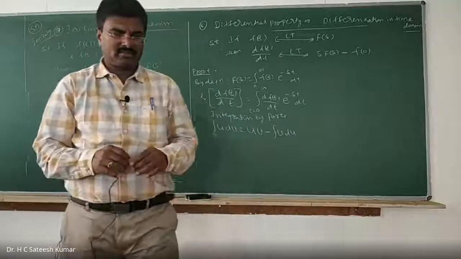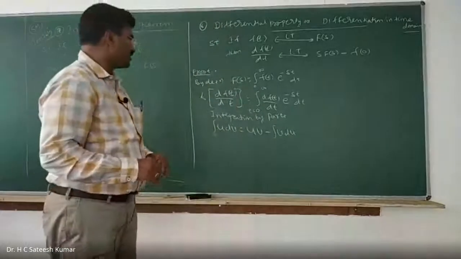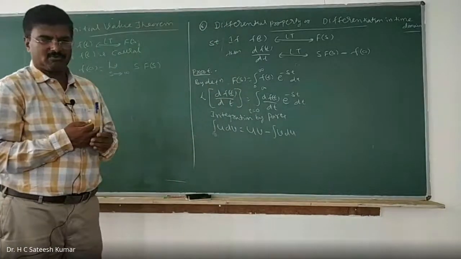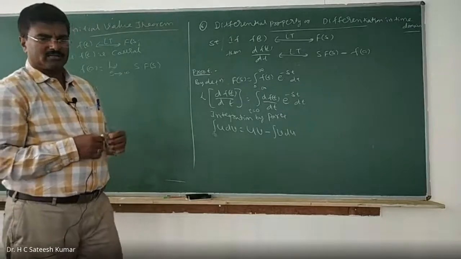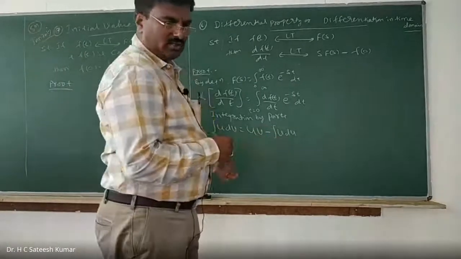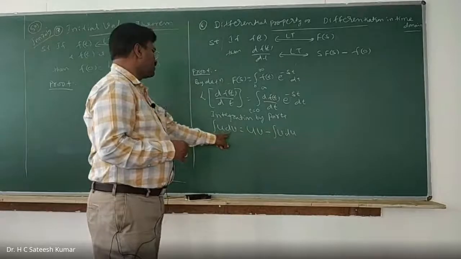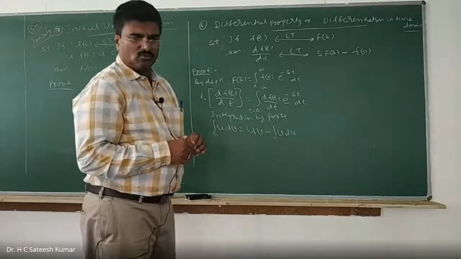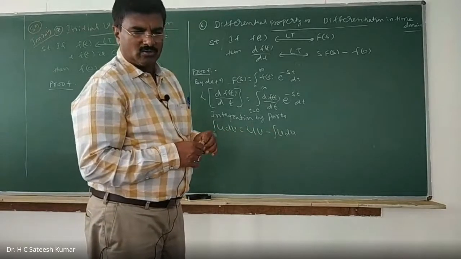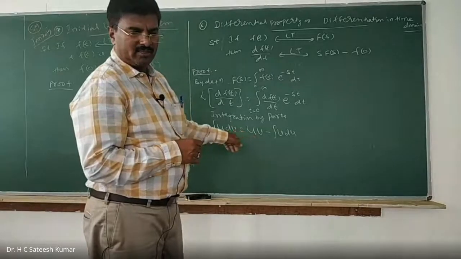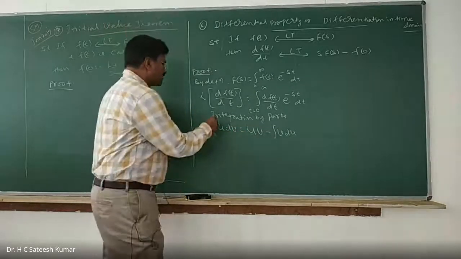uv minus integration of v du, we can write it. So whatever the quantity we have, you take it as u and dv. One as dv, one as u. One which is integrable, one which can be integrated, we can take it as dv. Let us take dv is equal to